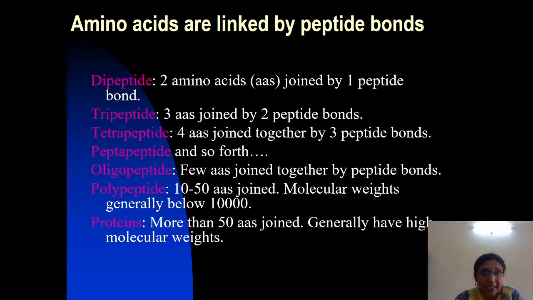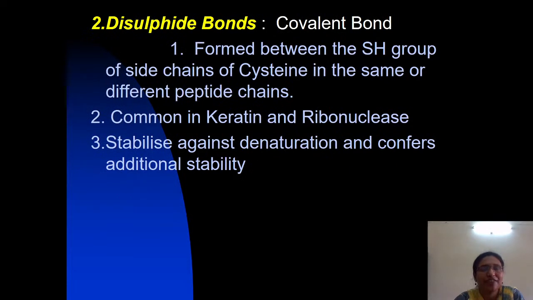So what you have to understand here is that peptide bonds are covalent bonds that join the alpha carboxyl group of one amino acid to the alpha amino group of another amino acid, to form various peptides based on the number of amino acids. Now coming to the next one, the disulfide bonds.